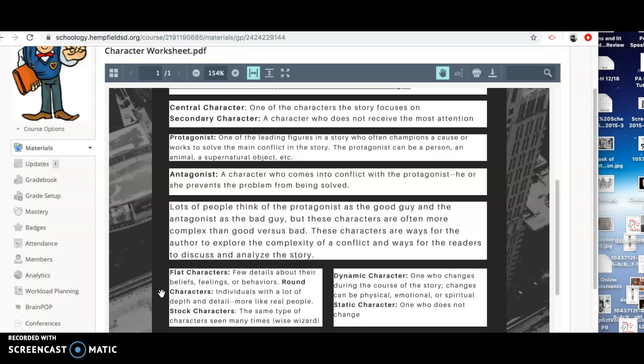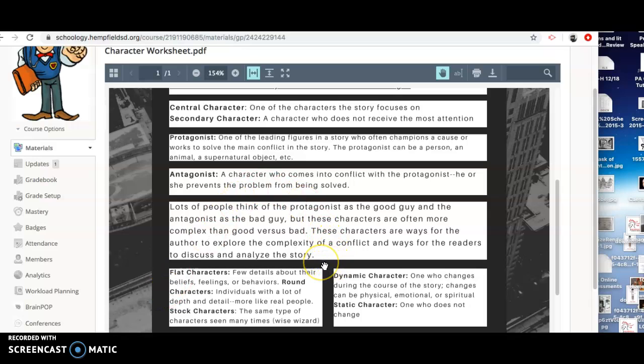We know they have a lot of experience with hunting. We know Rainsford feels very strongly about not killing people and hunting people. Zaroff feels very strongly the opposite way. We know a lot about their beliefs. And then a stock character is the same type of character seen many times, also kind of a stereotypical character.